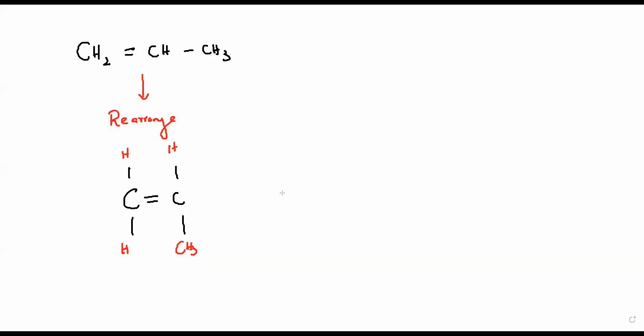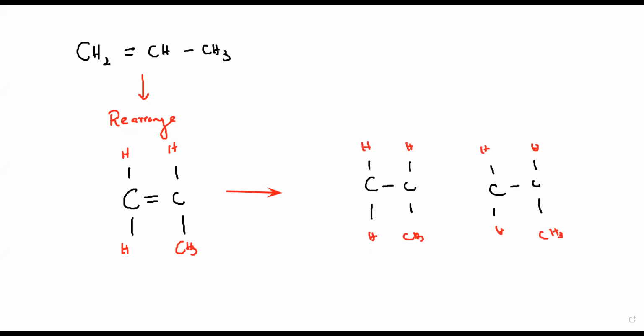And then after rearranging the structure, we draw the same units, but without a double bond. So we draw the same unit, and then represent two bonds and then make a bracket and show. So this will be CH3, H, and CH3. And what we do, we link them together.